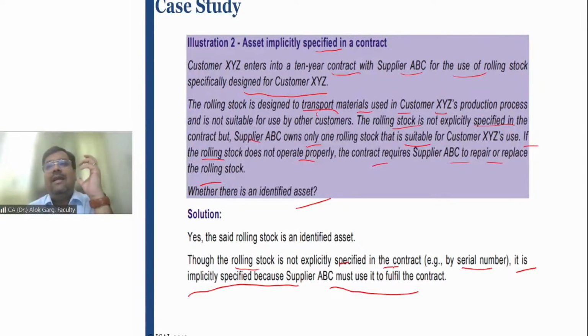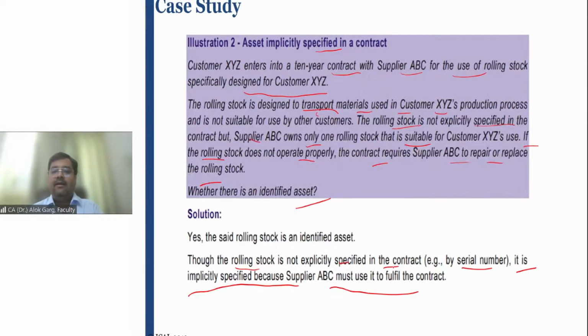In that case, the lessor has to replace it with another car. So the lessor is not replacing the car for its own benefit, but just to repair or service those cars so that they remain in serviceable condition. So if replacement is required only on the occurrence or non-occurrence of some future events, you cannot say that the lessor has a substantive substitution right.